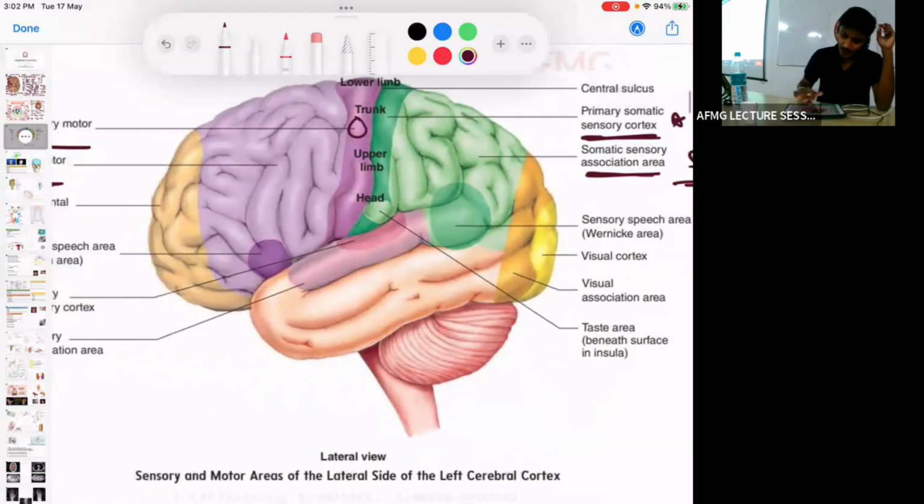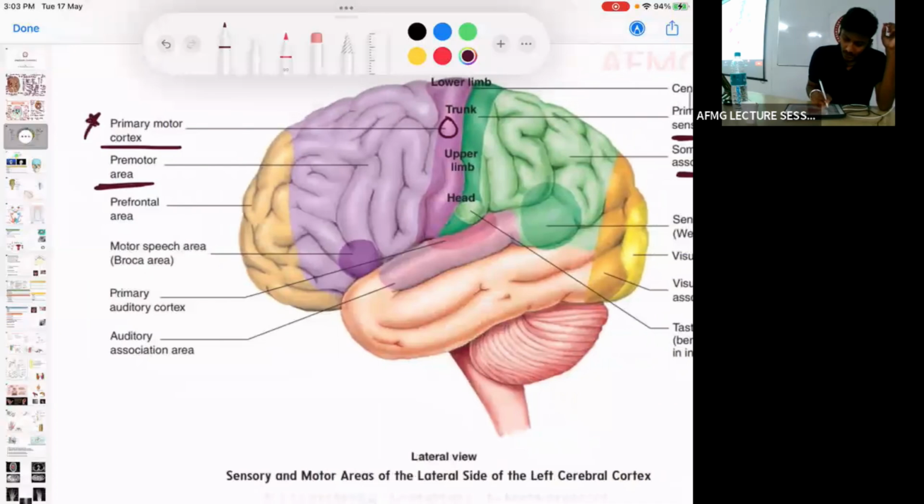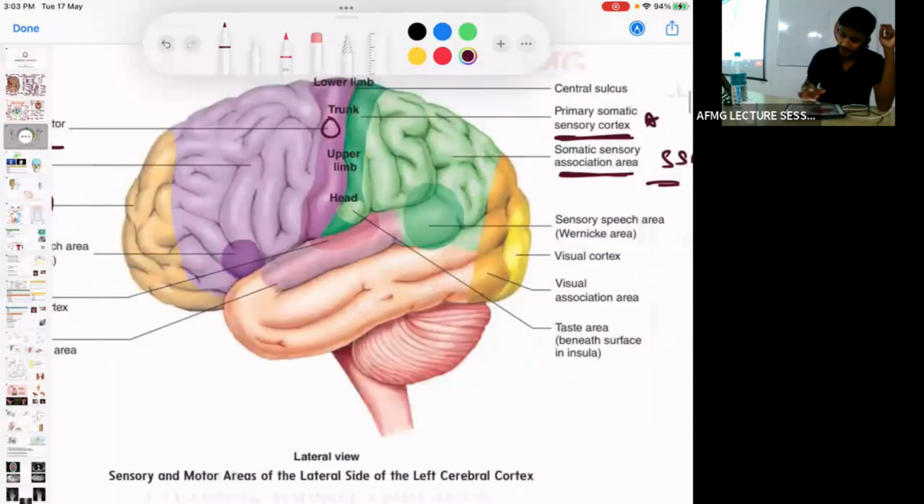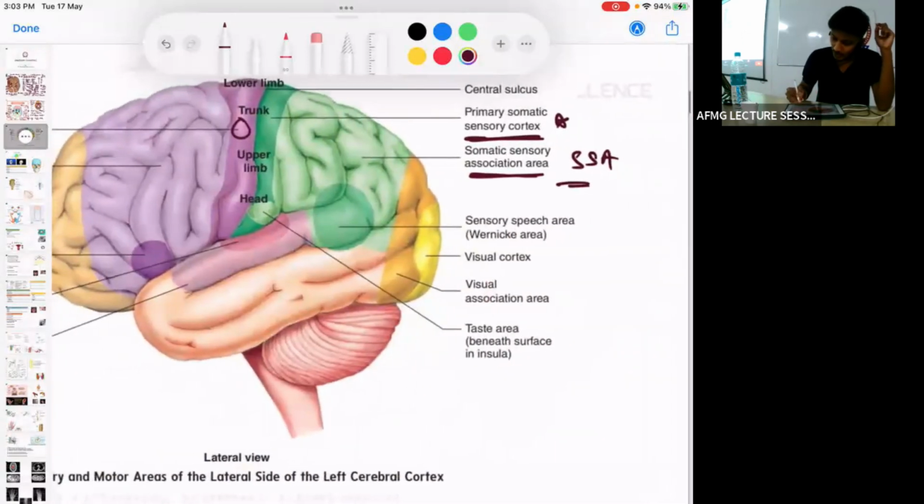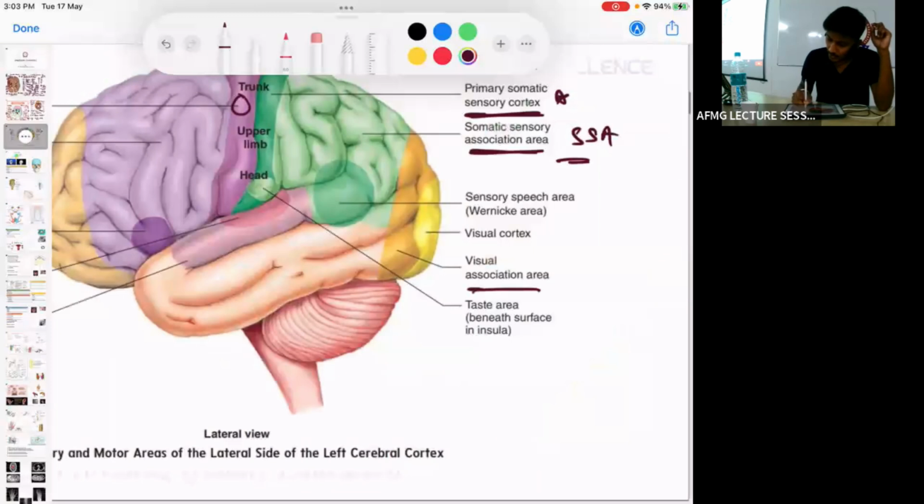Important areas का नाम पता हो तुम्हें बस. ठीक है, then the cream color one, the off white, is the prefrontal area. Okay, and posteriorly, here you can see the orange one is the visual association area. And the yellow color is the visual cortex.